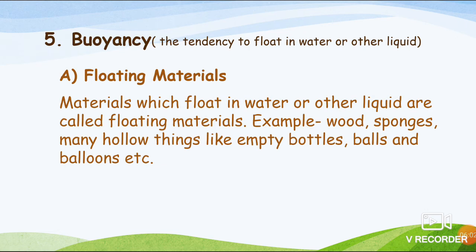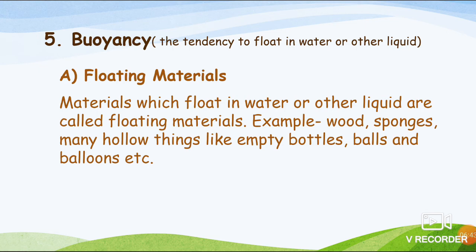The fifth property is buoyancy, the tendency to float in water or a liquid. All the materials which have the tendency to float on the water, means they will not sink into the water. Examples: wood, sponges, many hollow things like an empty bottle. You can see, if the bottle is empty, it will float on the water, and if it is filled with water, it will sink to the bottom.